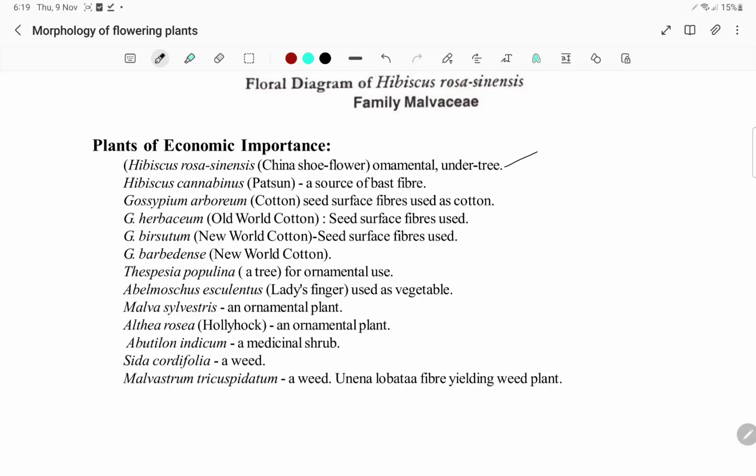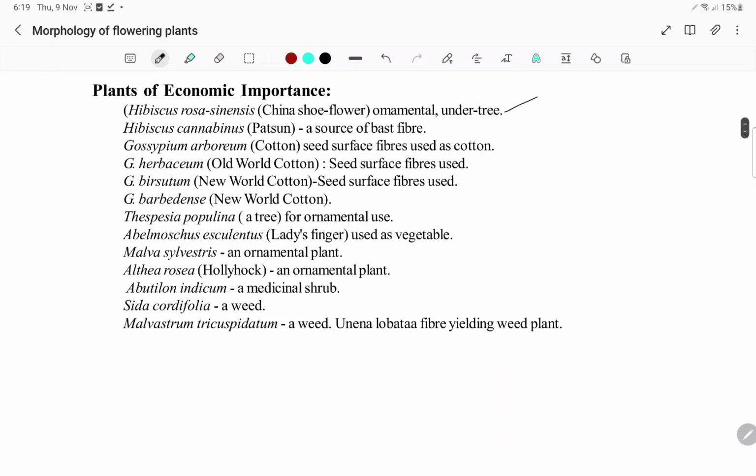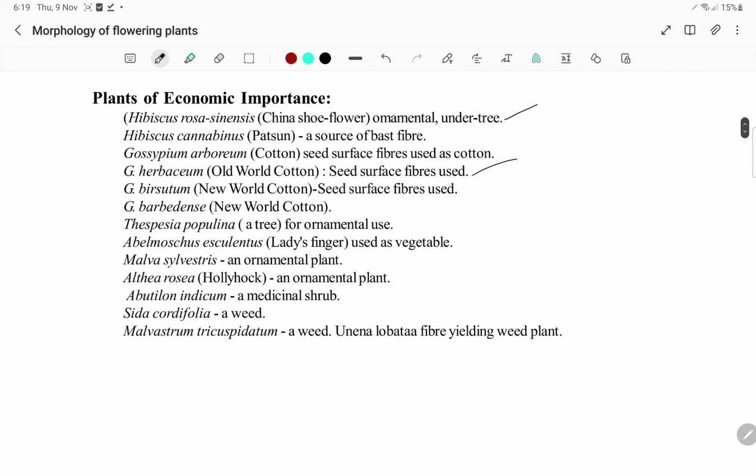Gossypium herbaceum, old cotton, seed surface fibers are used. Gossypium hirsutum, seed surface, also New World cotton. Gossypium barbadense, New World cotton.